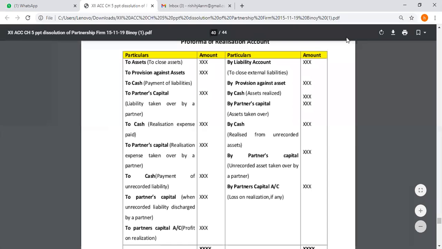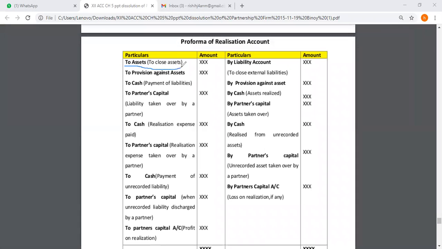realization account. Now in the realization account, you can see here on the debit side, all the assets that are to be closed should be mentioned at their book value. Same with the provision against assets. Then the next important thing you have to do is on the liability side, all the liabilities should be listed and provision against the liability should be listed.